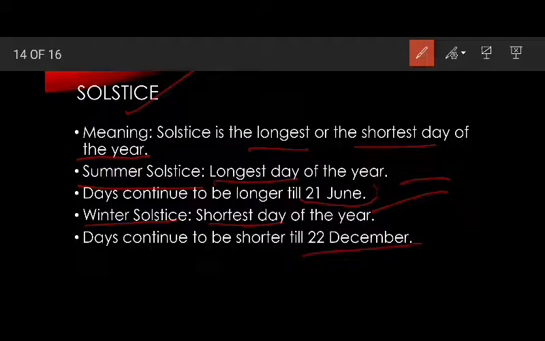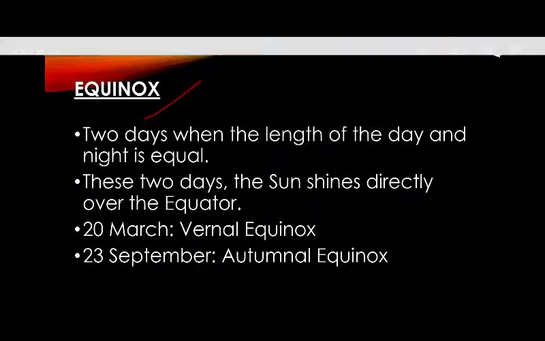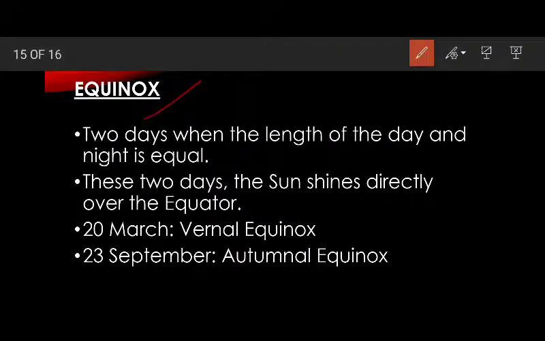So after the day of summer solstice, the days continue to be shorter, and after 22nd December the days continue to be longer. Equinox are the two days when the length of day and night are equal, and on these two days the Sun shines directly over the equator.